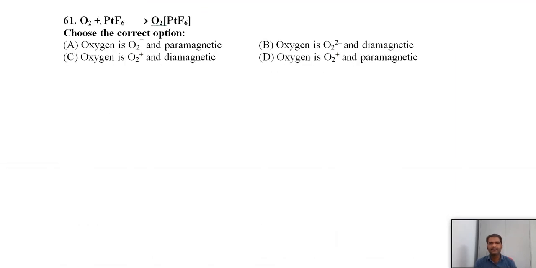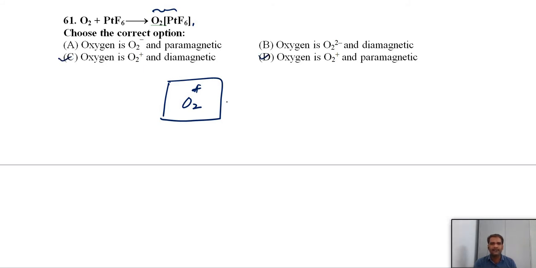Next, question 61, oxygen. If you treat it with platinum hexafluoride, it can give one complex, and here choose the correct option. These are the options related to oxygen. It is a kind of salt. So here oxygen is present in the cationic position, so oxygen will be present like O2 plus. Crisscross the valency 1 with O2, so we have the oxygen cation, O2 plus. Then you see the options, option C is there, option D is there.